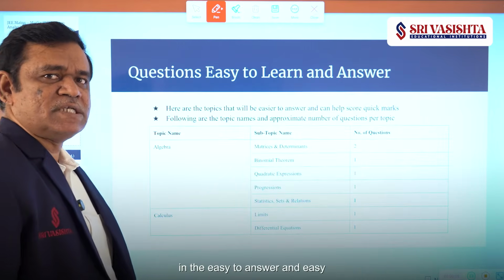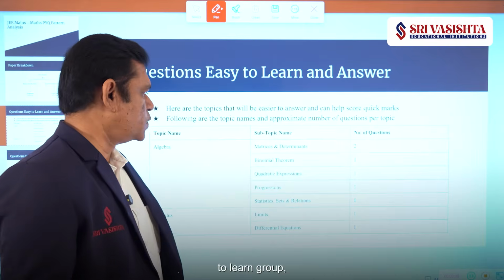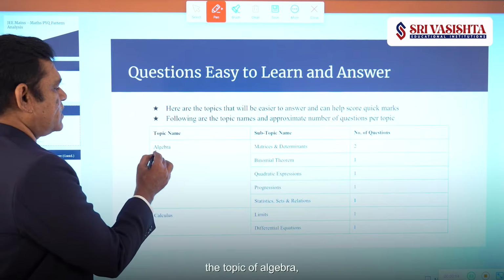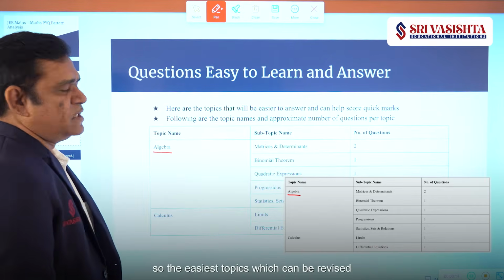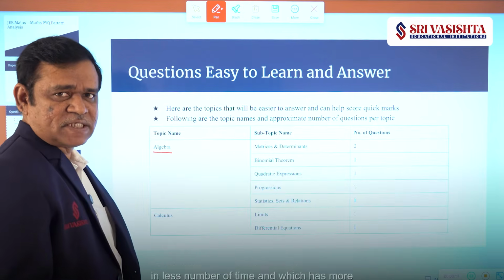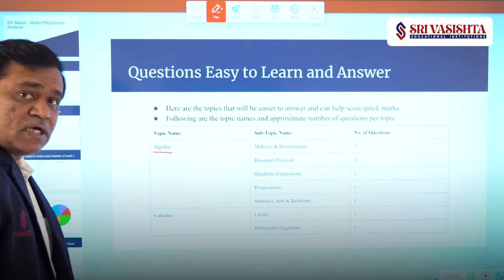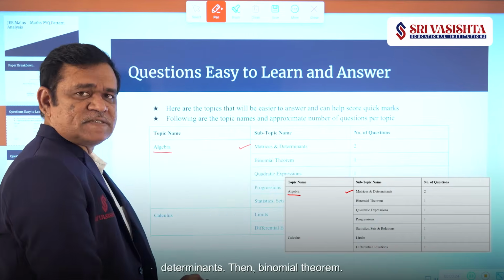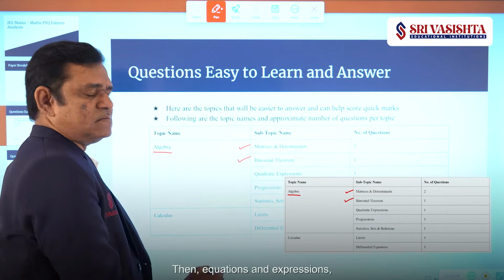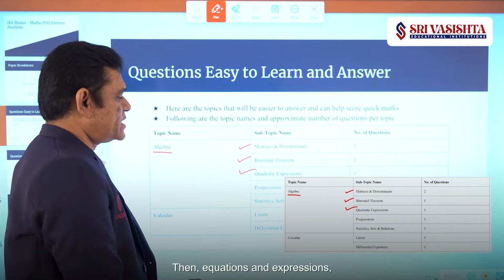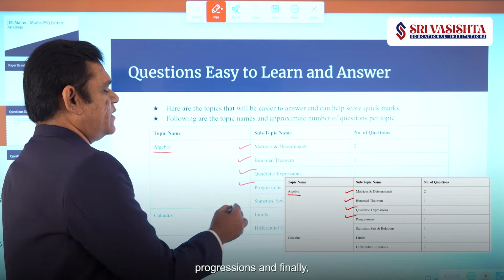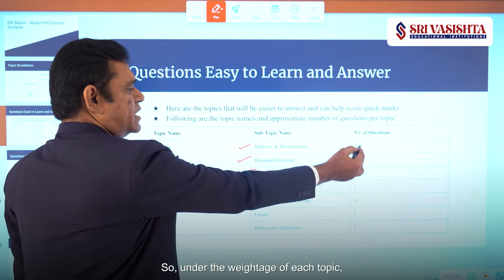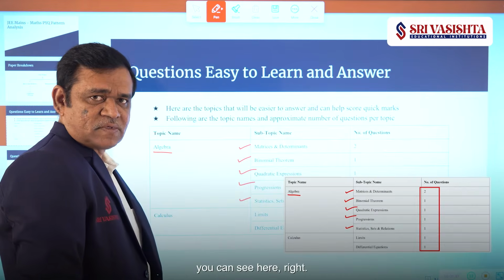Now, in the easy to answer and easy to learn group, what I observed is the topic of algebra. If you consider algebra, the easiest topics which can be revised in less time and which have more weightage happen to be matrices and determinants, then binomial theorem, quadratic equations and expressions, progressions, and finally statistics, sets and relations. And the weightage of each topic you can see here, right?